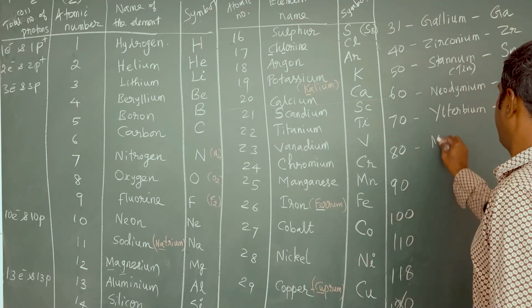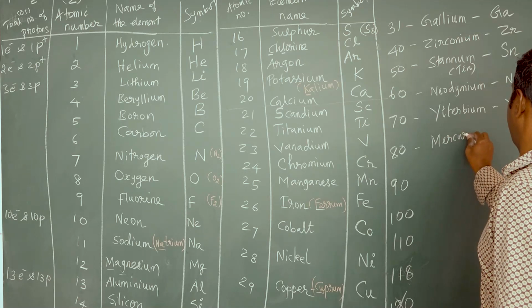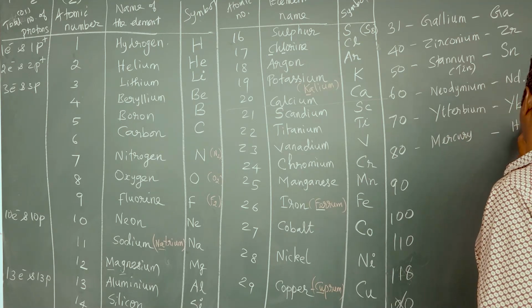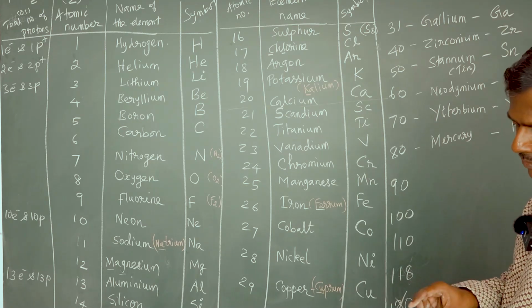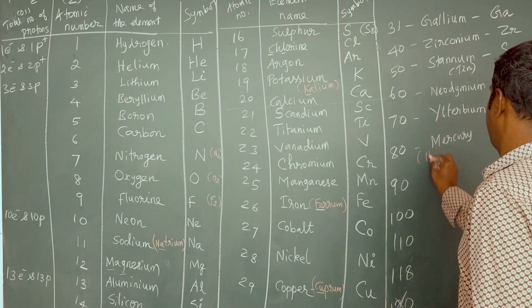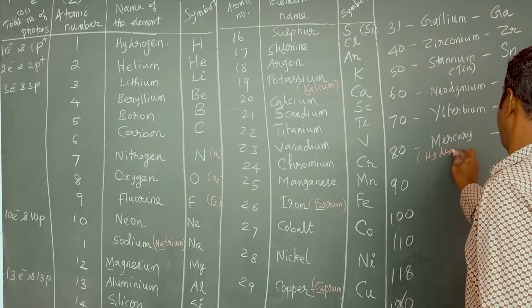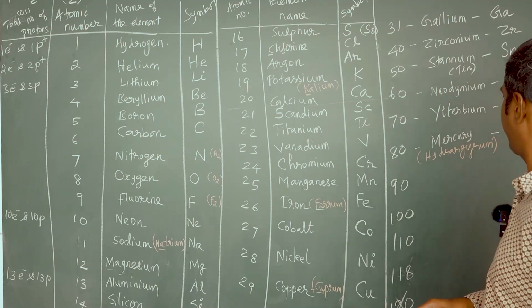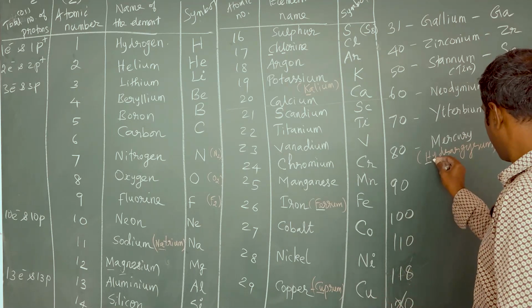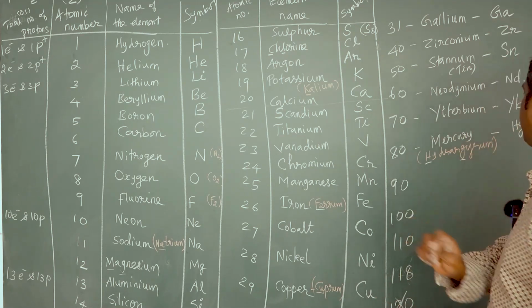And 80, the element name is mercury. The symbol is not Mg, not Me. It's Hg. Why, sir? Mercury, Hg? Because of its Latin name. The Latin name for mercury is hydrargyrum. So the first letter H and the far away letter G. Hg.